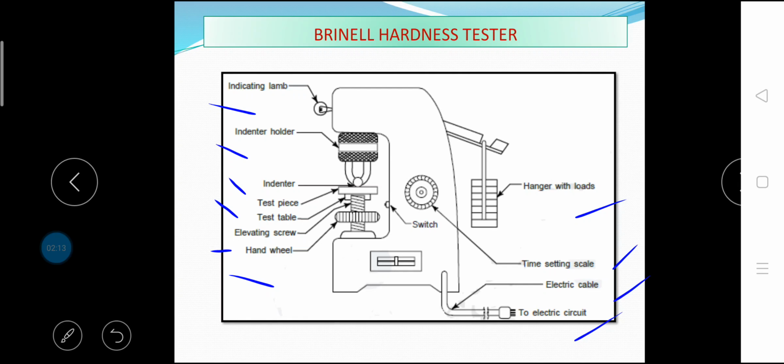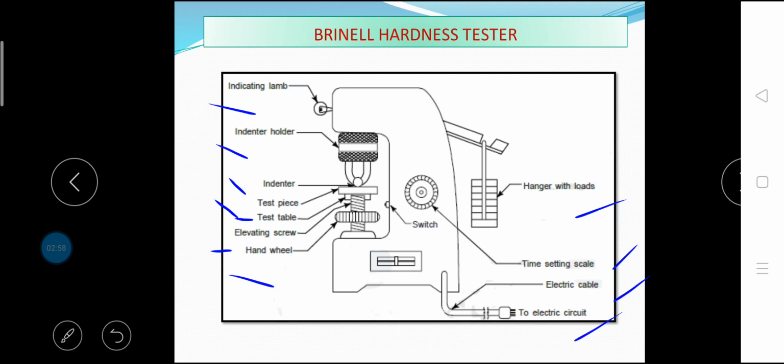Place the test sample on the top of the test table and raise it with the elevating screw till the test sample just touches the ball. Next, apply the desired load, about 30 times the diameter of the ball in millimeters, either mechanically or by oil pressure. Next, the steel ball during this period moves to the position of the sample and makes an impression or indentation. Last, measure the indentation diameter at two places, either on the screen provided with the machine or by coinciding the 2 points of a reading microscope.